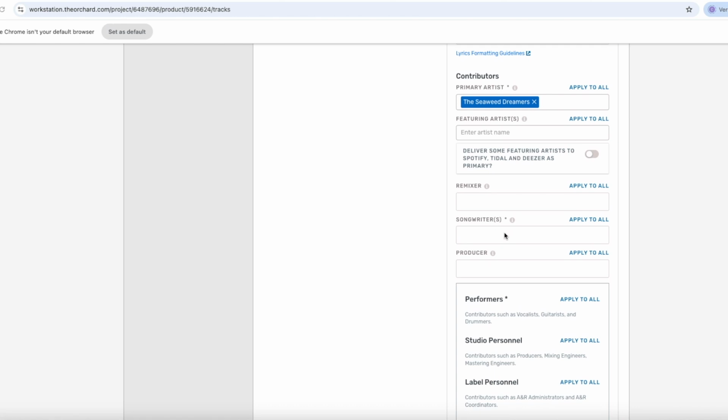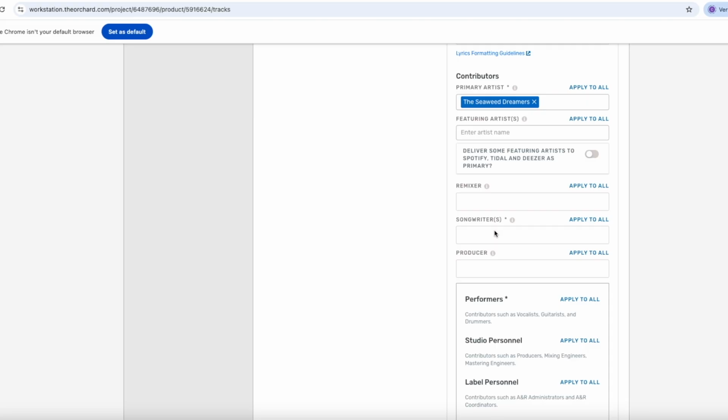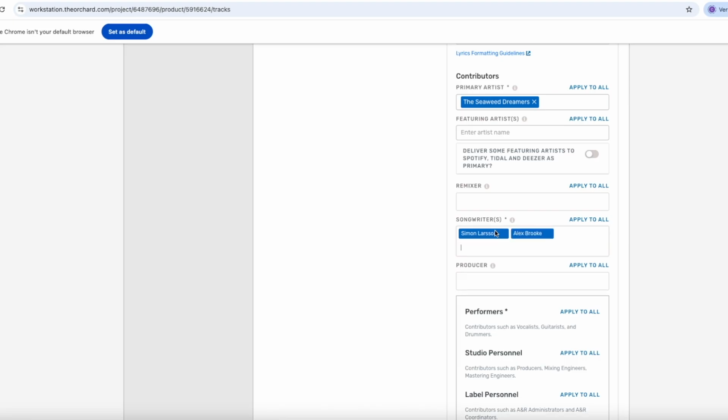Songwriters, here you must enter the legal names of the people who originally wrote the song. In this case, it's Simon Larsen and Alex Brook. And you'll have to press enter respectively for each songwriter. This field is extremely important to complete correctly, as a portion of streaming revenue is earmarked for songwriters.